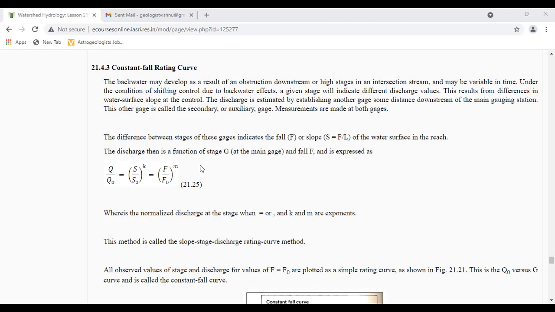The difference between stages of these gauges indicates the fall F, or slope S equal to F by L, of the water surface in the reach.